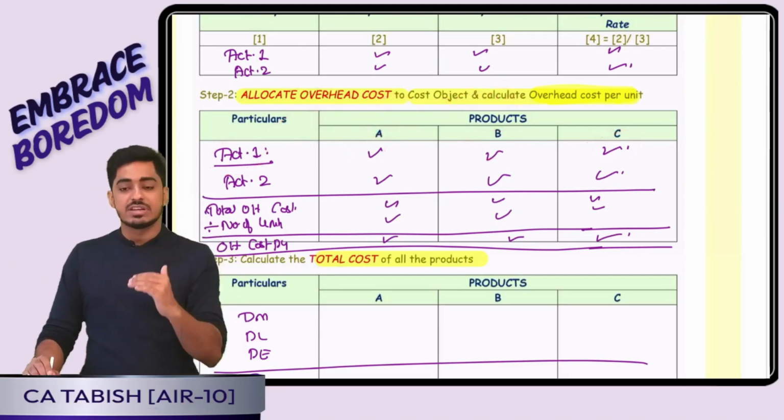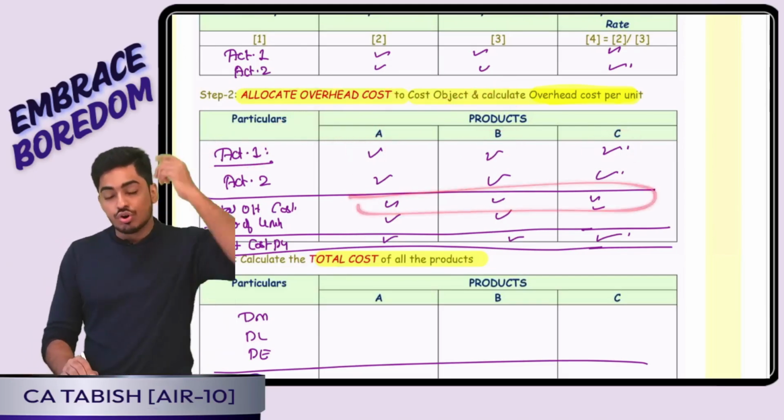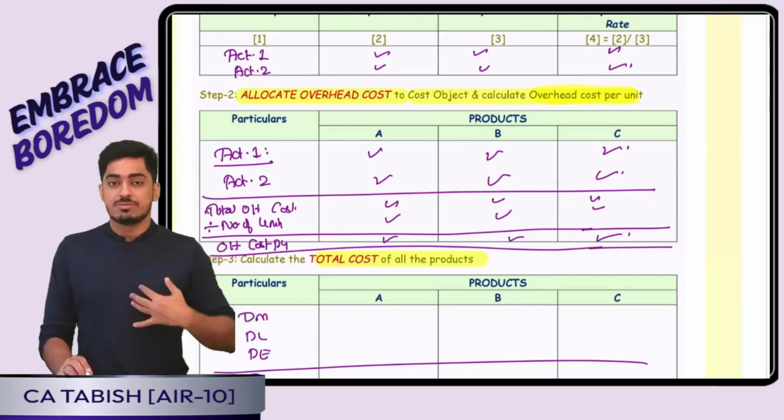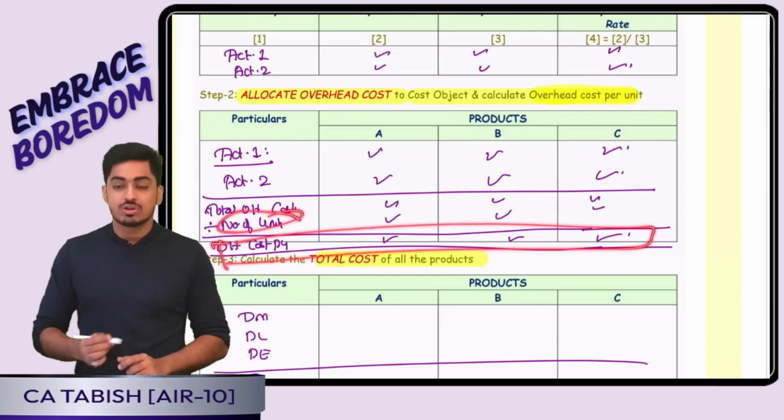Similarly all activities one by one I will write. I will add all of it. I will arrive at the total overhead cost. If I want my overhead cost per unit, divided by number of units, I will arrive at the overhead cost per unit.